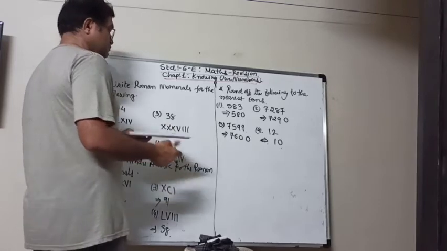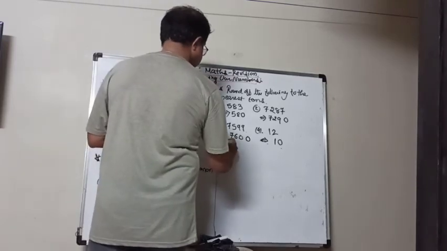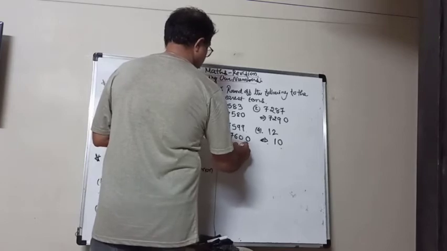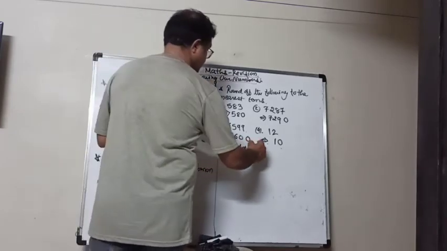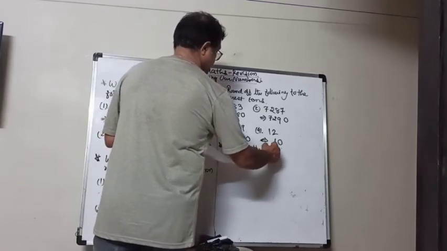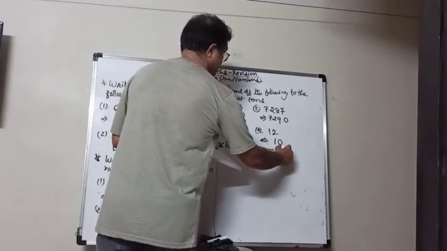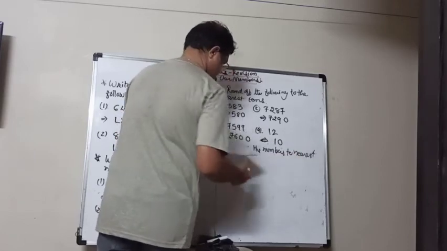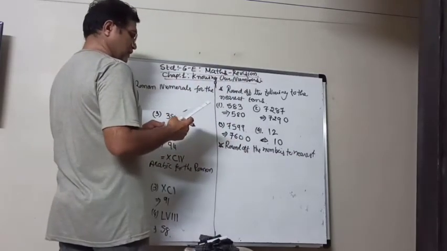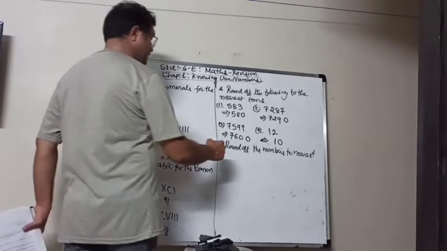And then next question is round off the numbers to nearest hundreds and simplify.